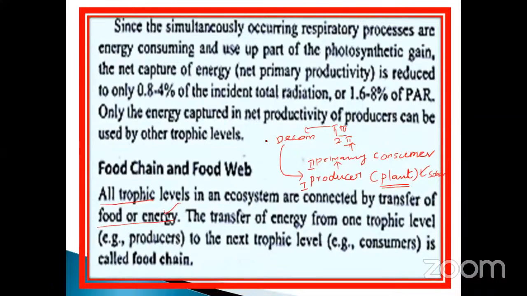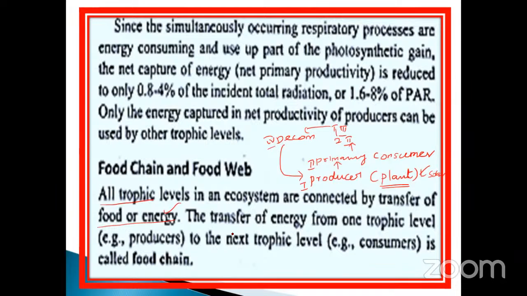The last one is called decomposer. So each step is considered as a trophic level. In an ecosystem, these are collectively called an ecosystem. Without the biotic factor as well as the abiotic factor, there is no ecosystem. Okay, so they are connected by the transfer of energy or food.